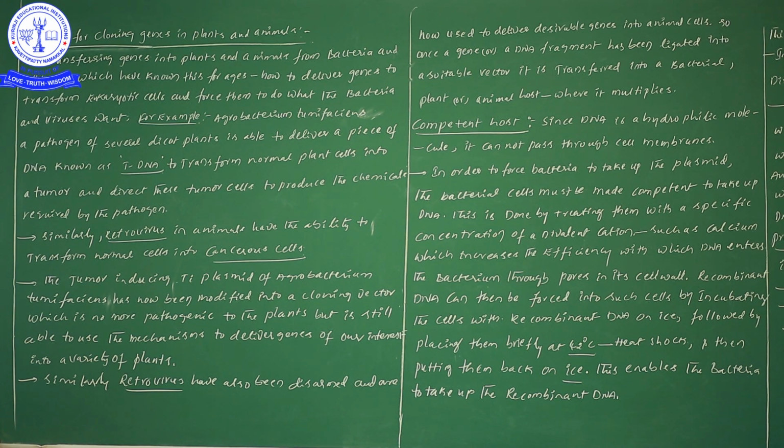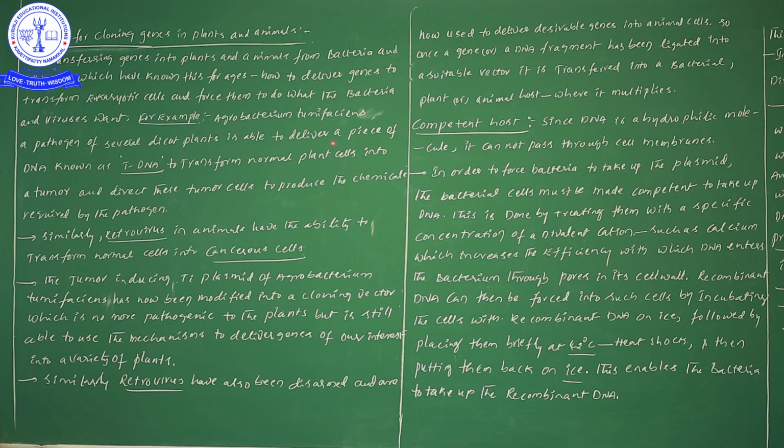Agrobacterium tumefaciens is a pathogen. If you observe the scientific name, it is a bacterium, and as a pathogen it causes diseases in organisms, here in dicot plants. Now we are using Agrobacterium tumefaciens to deliver a piece of DNA.